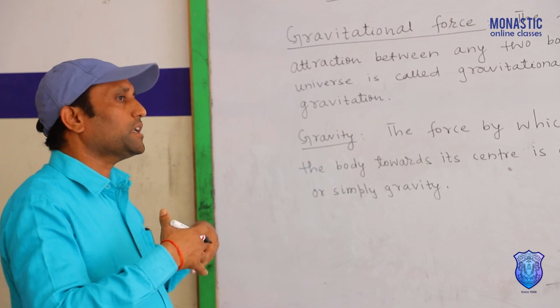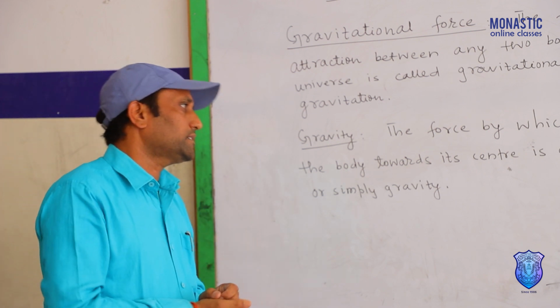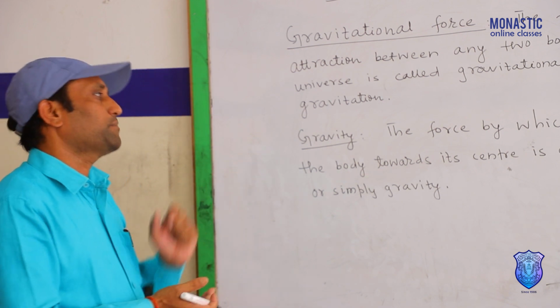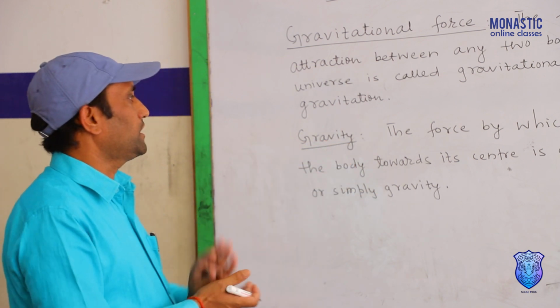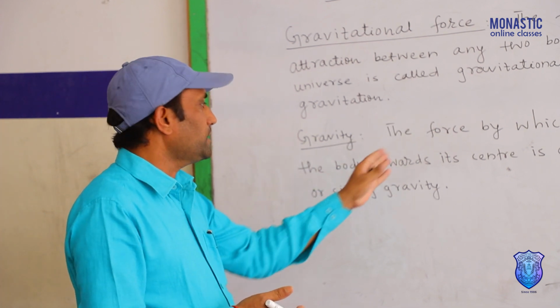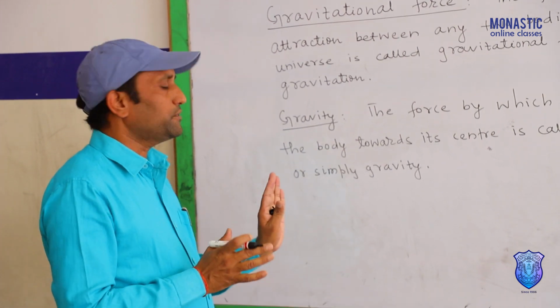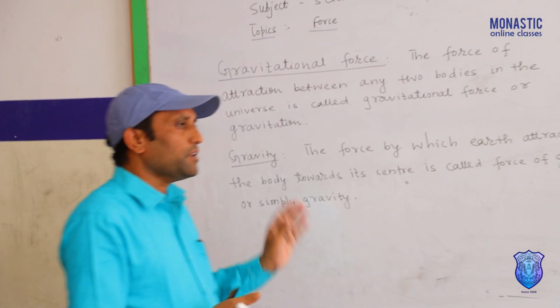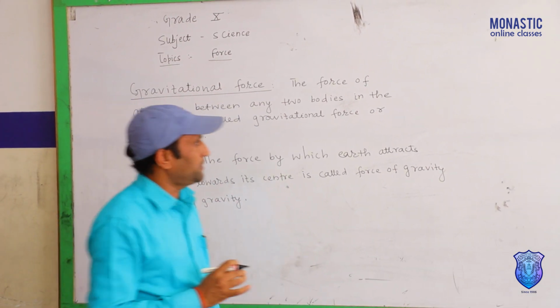Besides this, if another planet attracts a body towards its center, then it is called the gravity of that planet. Here we are on the Earth, so when we discuss gravity, we mean the Earth's. The force by which Earth attracts a body towards its center is called force of gravity, or simply gravity. About this, Newton formulated the law that is called Newton's law of gravitation.